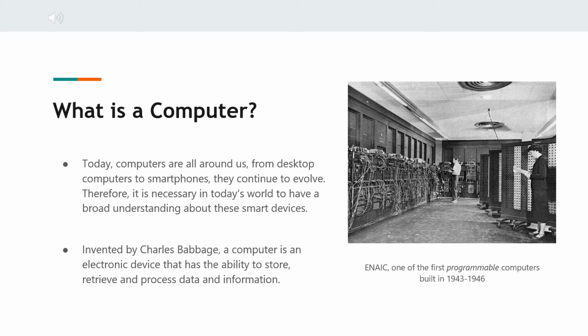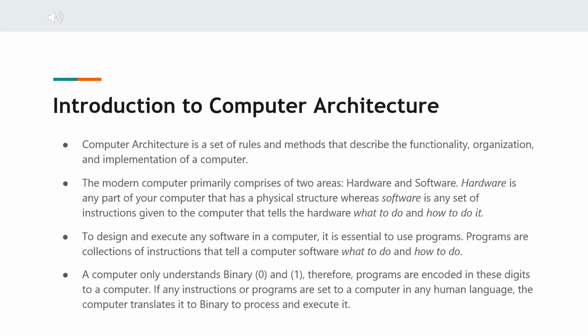Computers were invented by Charles Babbage. A computer is an electronic device which has the ability to store, retrieve, and process data and information. Data is unprocessed information. A computer is an extremely complicated device. Therefore, its study is broken into several sections. One of the first sections that we are going to study is computer architecture.